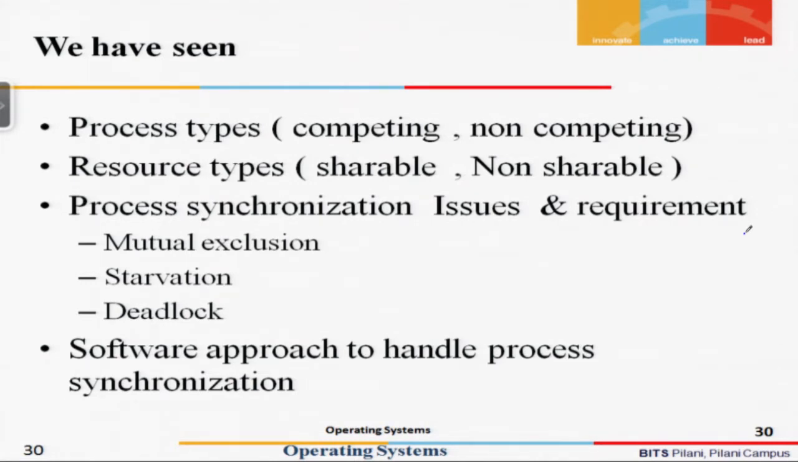And we have seen that whenever processes are competing, starvation may occur, meaning some of the processes never get the resources, so they would starve for the resource. And then we had also seen deadlocks, where two processes could wait endlessly for each other to release the resources which they are holding. So these are the three main problems.